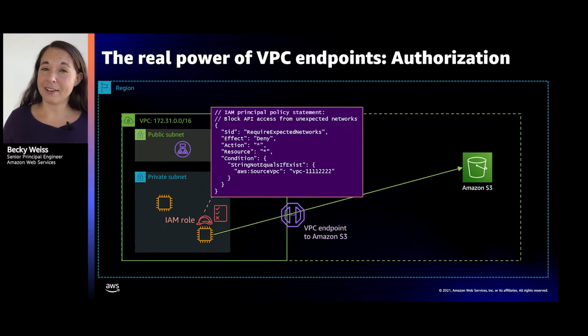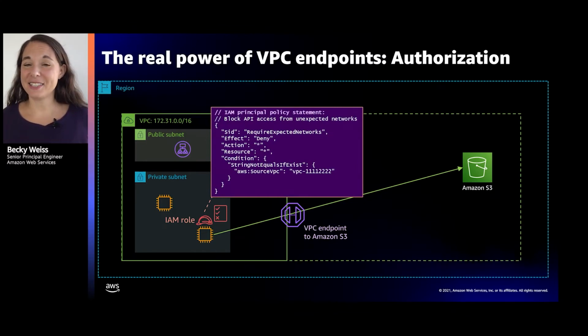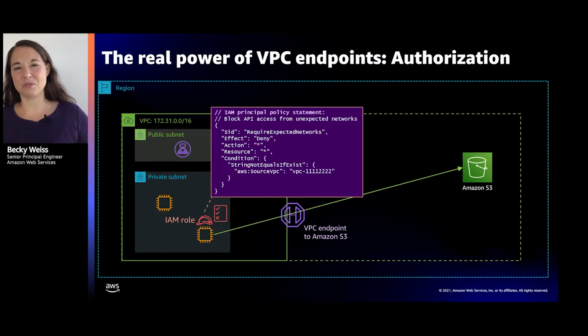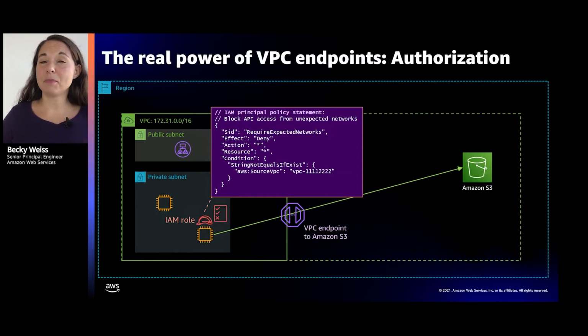And by the way, one thing that's neat about IAM, you're probably aware that there's a number of places that you can write these IAM policies. IAM is IAM, which means that the same kinds of policy statements take effect regardless of whether they're attached to the bucket, which I just showed you, or whether they're attached to the caller, which I'm showing you now.